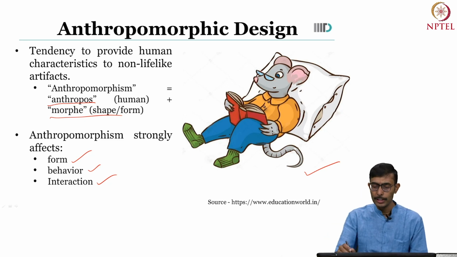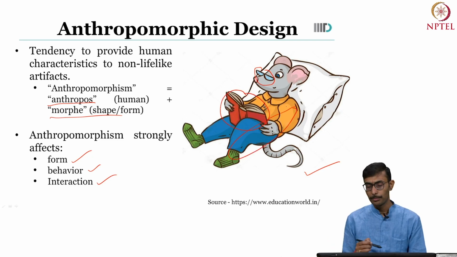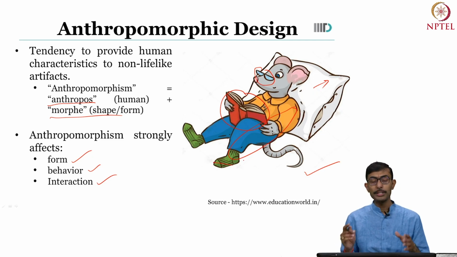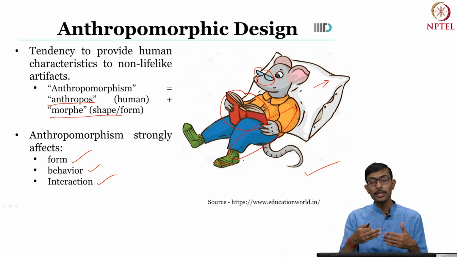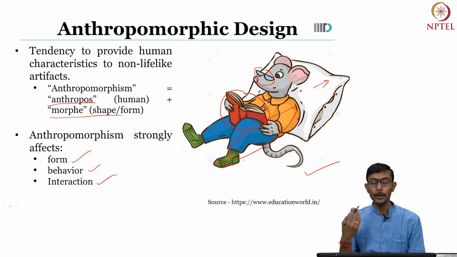For example, one, of course, it is wearing glasses. It's funny for a mouse to have glasses, but humans have glasses, so it makes it a bit more funny and more human-like. Of course it is reading, it has a dress like humans, it is sleeping like humans, on a pillow, and it has socks like humans and all that, right? So all these are human characteristics. If you see the form, it is trying to have glasses and trying to get the human-like form. Behavior, it is reading. Okay, there is no interaction, but it can also interact, maybe using voice and all that. So this is what anthropomorphism is all about.